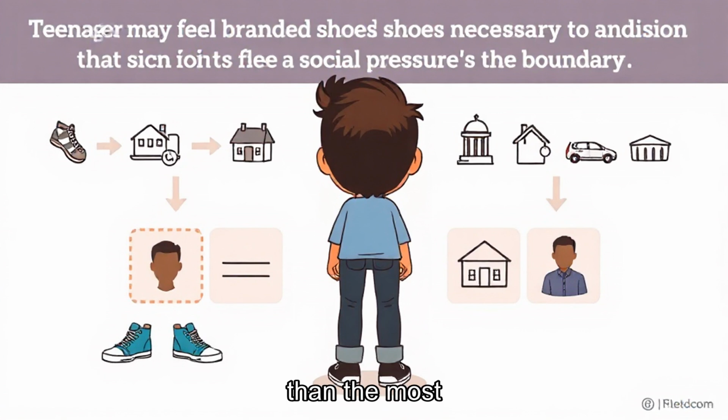Social pressure blurs the boundary. For example, a teenager may feel branded shoes are necessary to avoid exclusion. Belonging can turn a want into an emotional need. Budgets are affected by social life as well as biology. In needs versus wants in economics, this is the point where the visible choice and the real pressure start to meet. That difference matters because it is often where the pain or cost is felt.